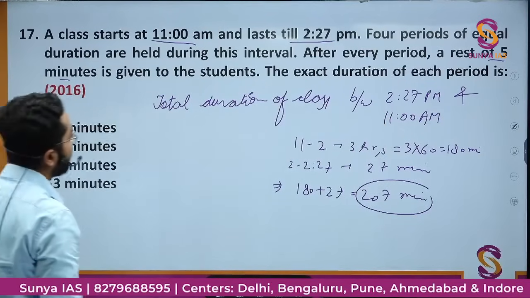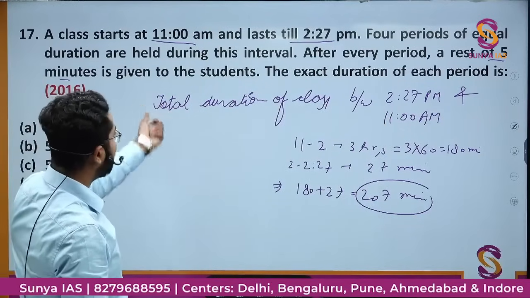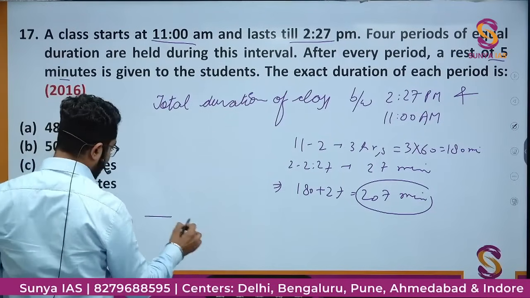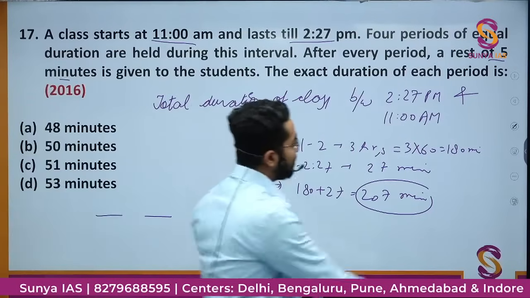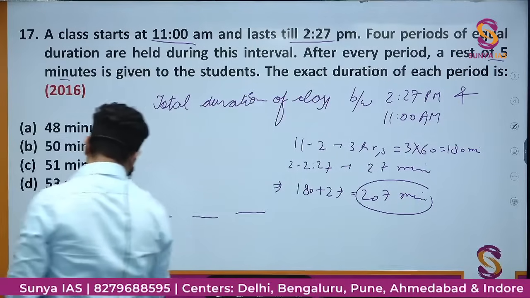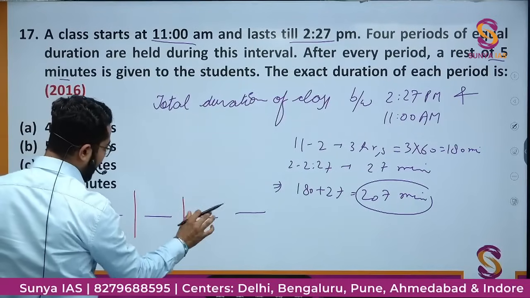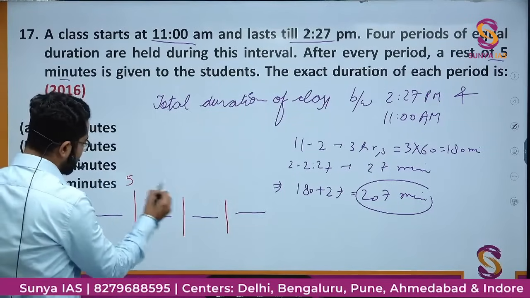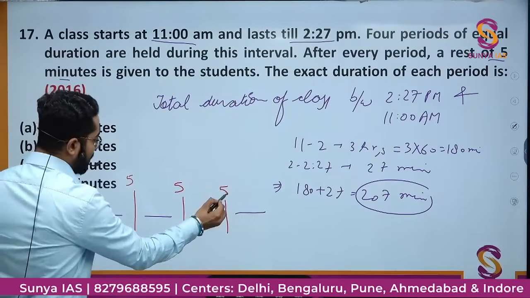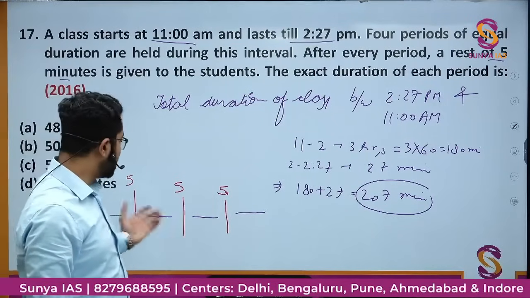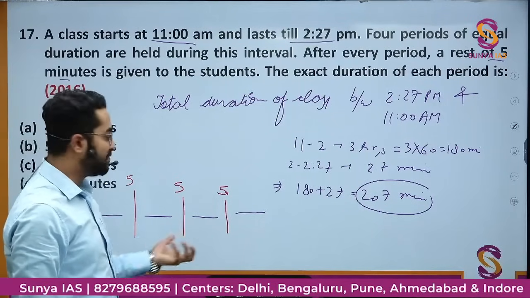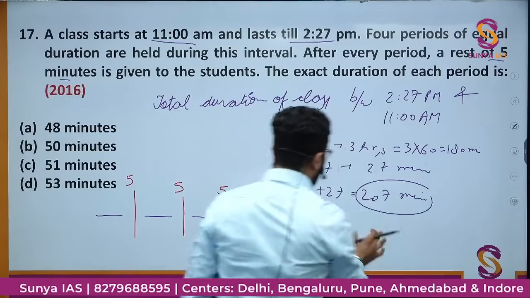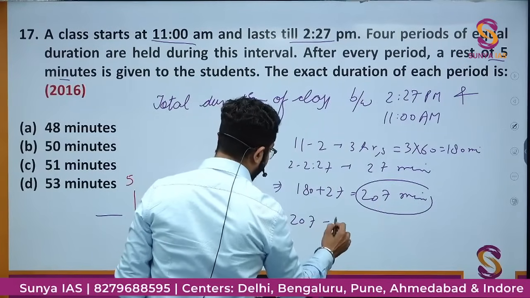207 minutes, and there are 4 periods of equal duration. After every period a rest of 5 minutes. So let's say this is the first period, second period, third period, fourth period. If I mark the rest with red, after the first period this is rest, after the second period this is rest, after the third period this is rest, because after the fourth period the class is over, so there is no need for rest. Each is a rest of 5 minutes. In 4 periods you will have 3 rests of 5 minutes each, so the total rest will be 5 plus 5 plus 5, that is 15 minutes. So out of 207 minutes there will be 15 minutes of rest.